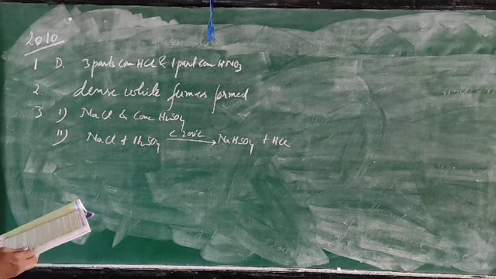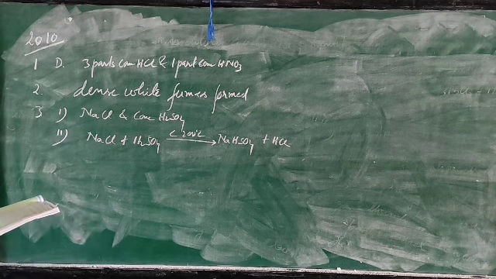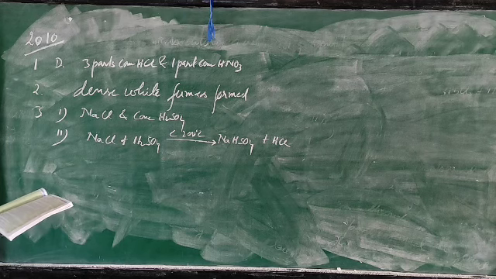Then third, state the method to prove that the jar used for the collection of HCl gas is filled with hydrogen chloride gas.